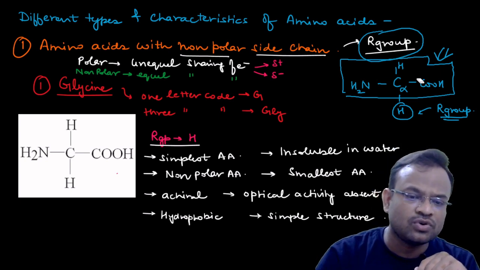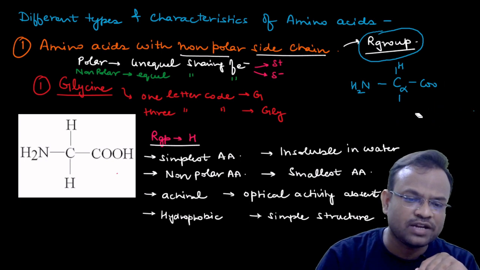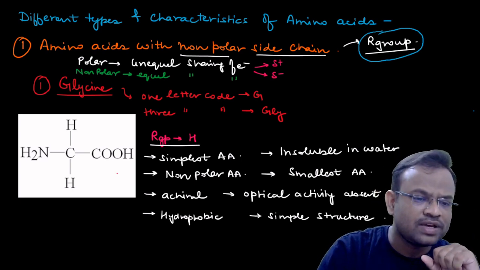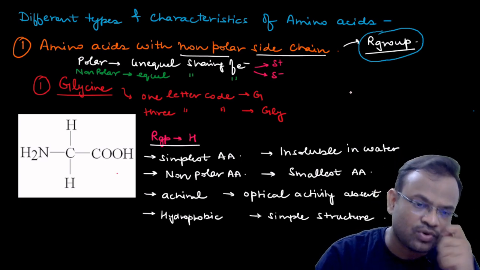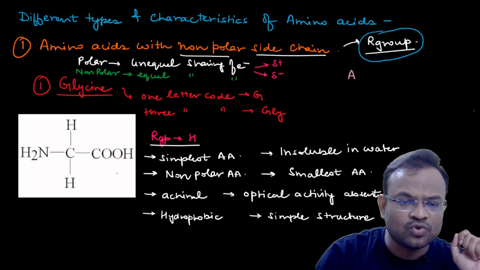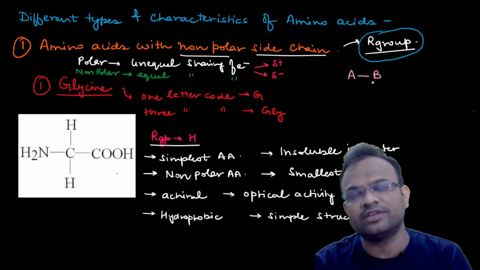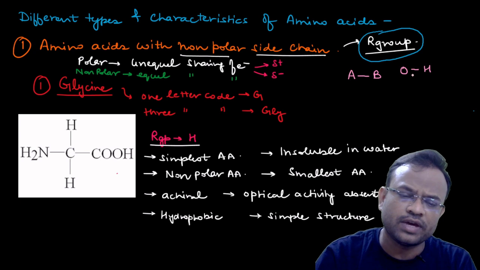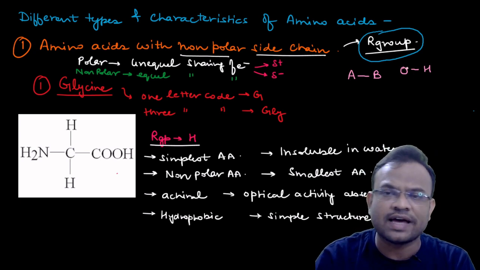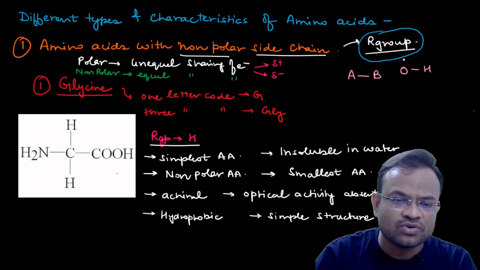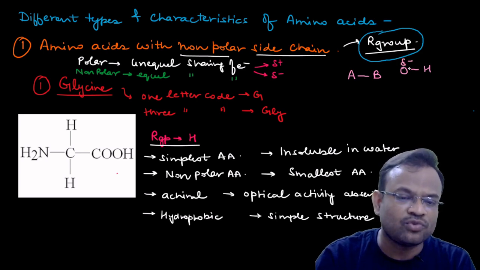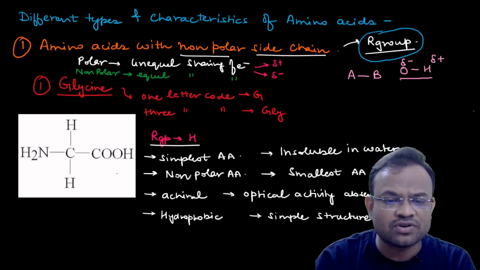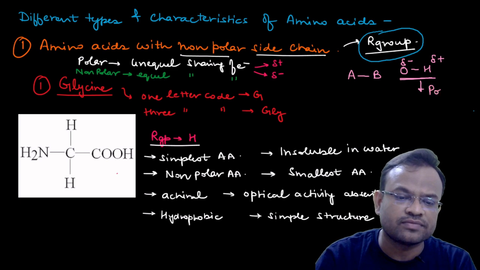But for your understanding, let me explain what a polar and a non-polar concept is. When we say polar, it means there are two poles. Suppose A and B are linked together, for example, O and H. Now you know that oxygen has higher electronegativity than hydrogen, so oxygen will pull the electron towards itself more, and hydrogen will not be able to do so, so hydrogen will be positive. So this structure or functional group is polar in nature.